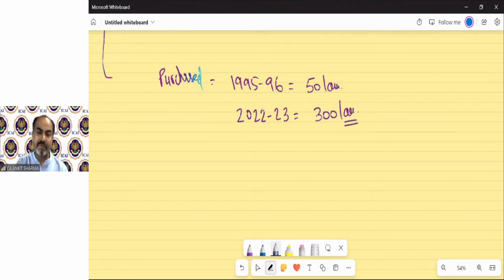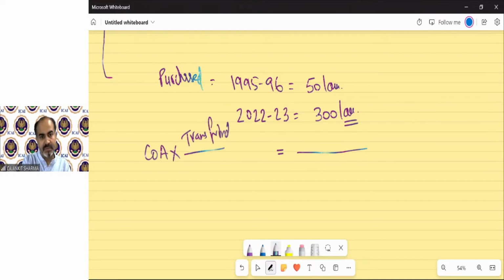Now one problem will arise. When you apply this formula, it says cost of acquisition multiplied by the transfer year index. So as per the formula, I write down the values: cost is 50 lakh, transfer year index is 331. And the denominator says purchase year index.